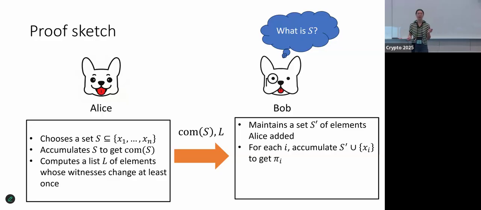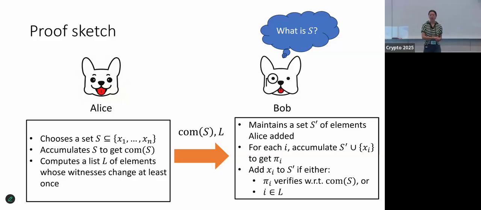What he really cares about is the proof pi i for xi. And what he'll do now is he'll check whether this proof still verifies against the end commitment that Alice sent. And if this proof doesn't change, then that exactly means that it still verifies against the end commitment. And in this case, Bob can go ahead and add xi to his set.